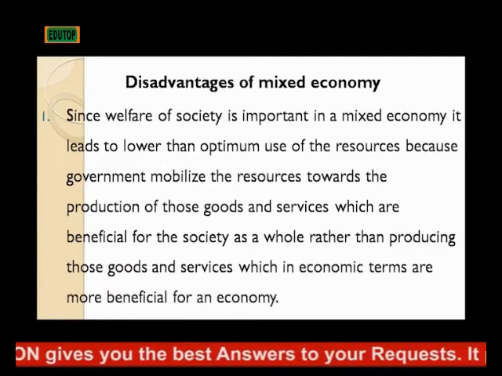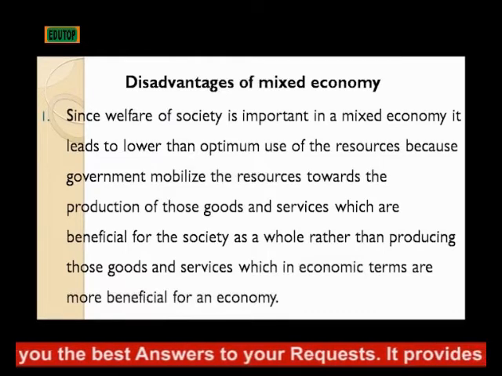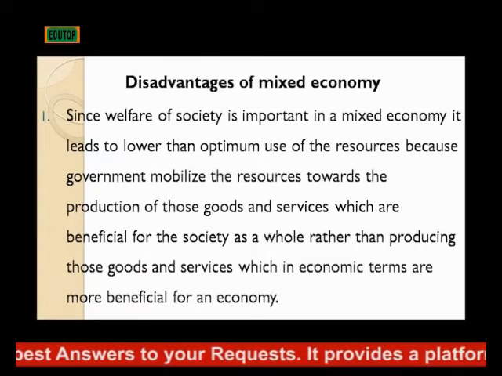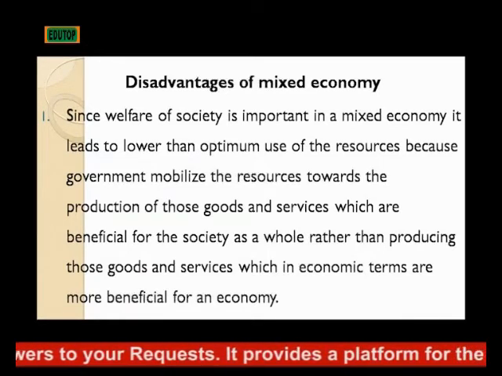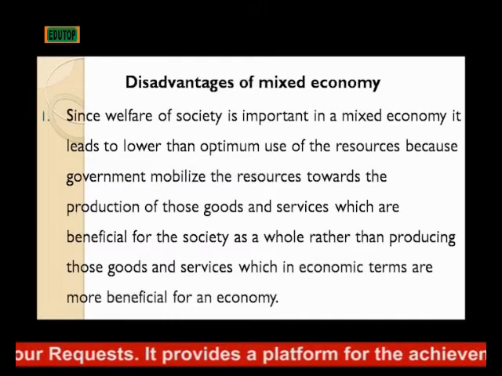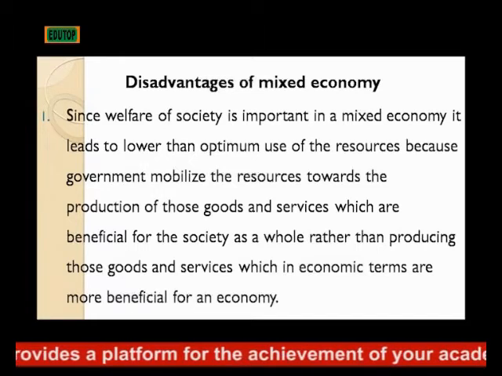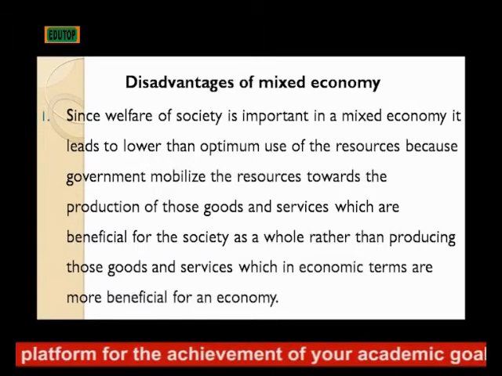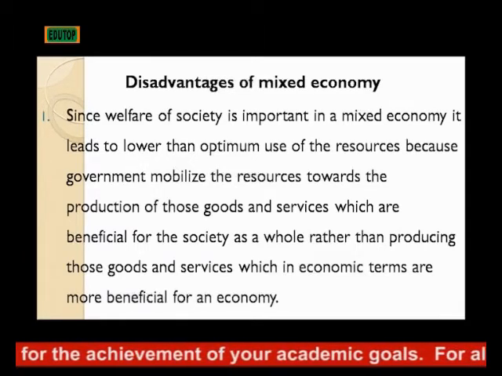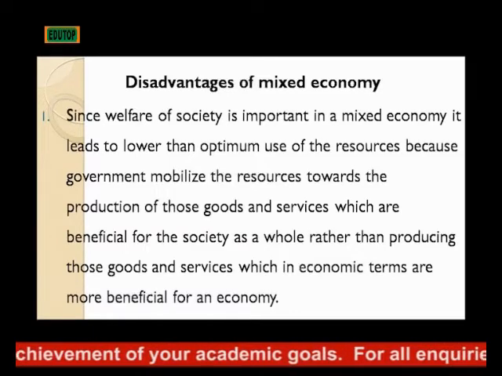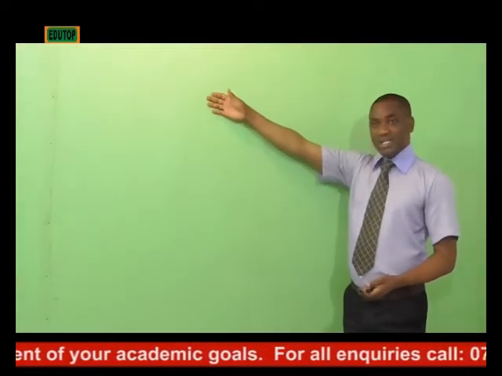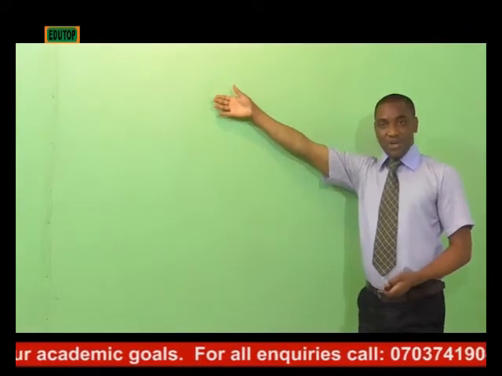to lower than optimum use of the resources, because governments mobilize the resources towards the production of goods and services which are beneficial to the society as a whole, rather than producing those goods and services which in economic terms are more beneficial to an economy. Therefore, that is a disadvantage of mixed economy.